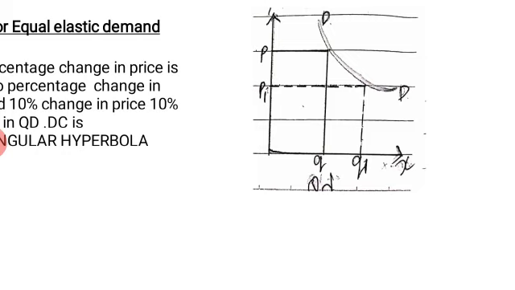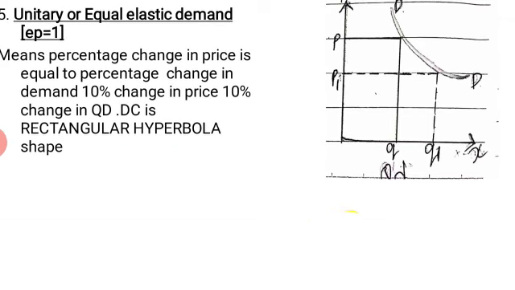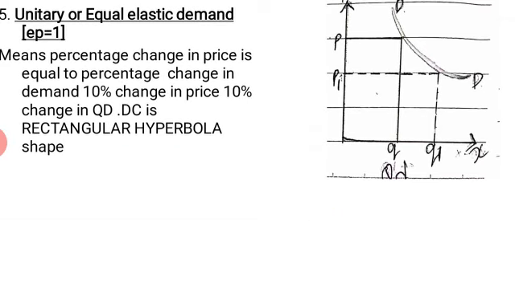So the gap between P1 is exactly equal to Q1. The same percentage change in the price leads to the same percentage change in the quantity demanded, and we draw the demand curve, that is DD is the demand curve, and this is called a rectangular hyperbola shape.